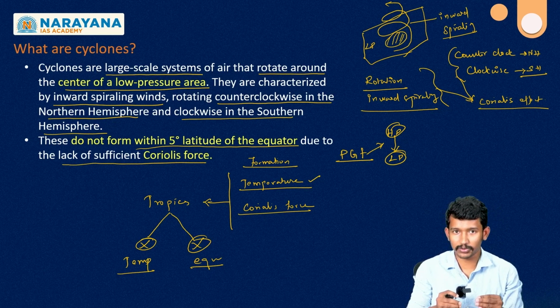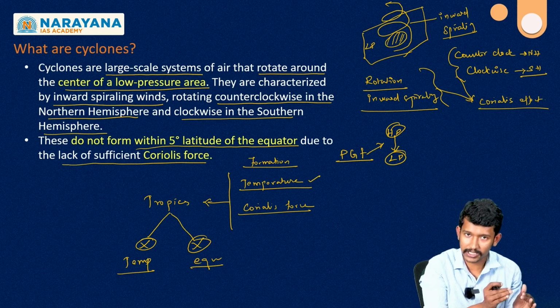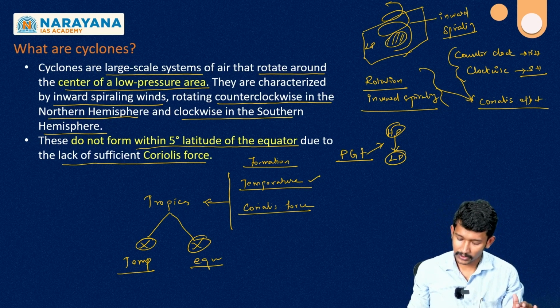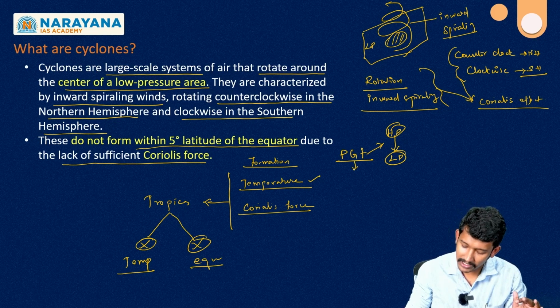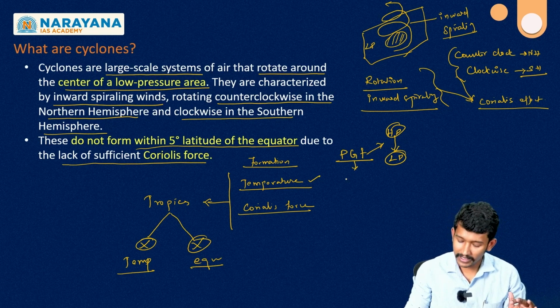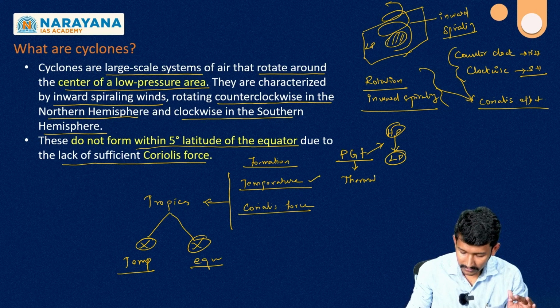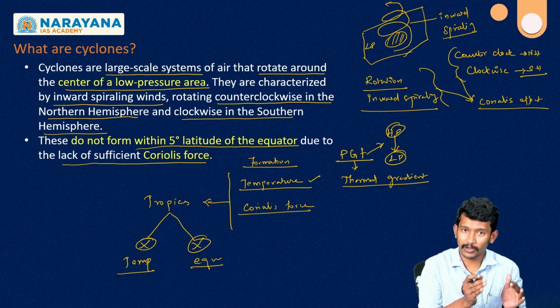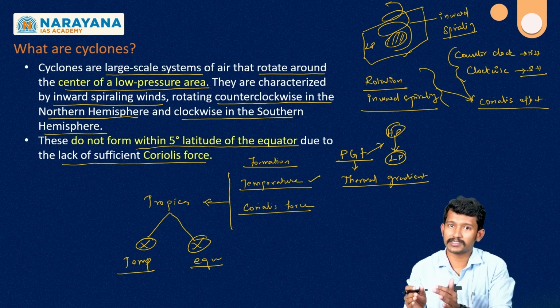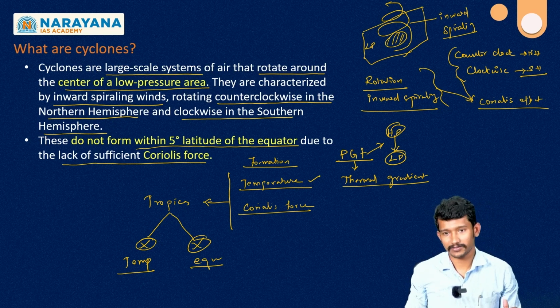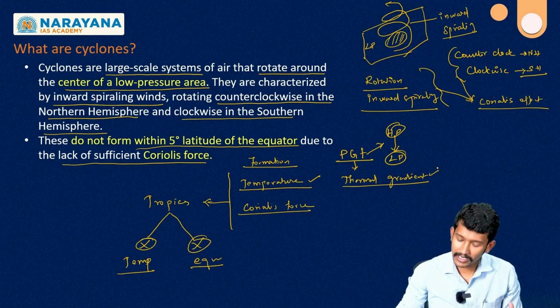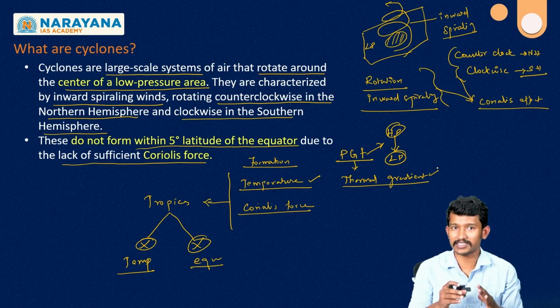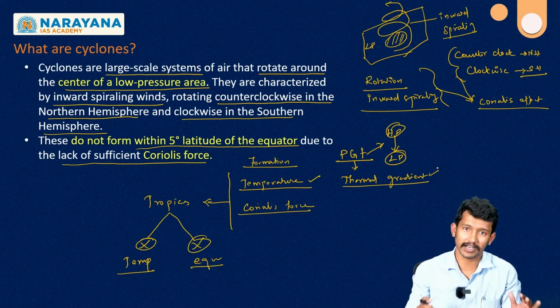Because of this force only, the wind moves from high pressure to low pressure, right? For the development of this pressure gradient force, we need a thermal gradient. Yes, high temperature is needed for low pressure, low temperature is needed for high pressure. So this temperature gradient is very important for the generation of this pressure gradient force.